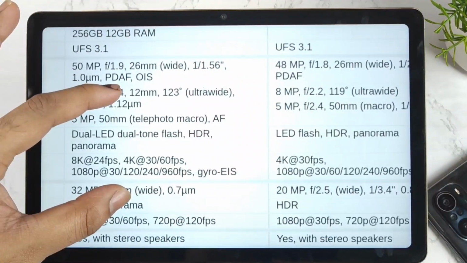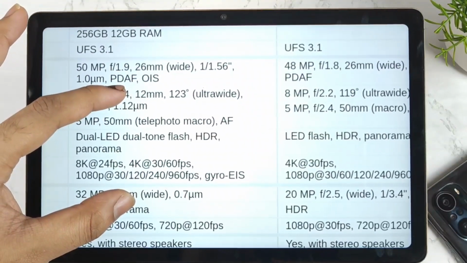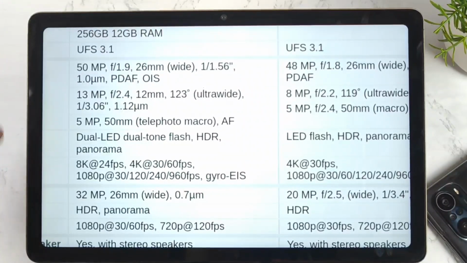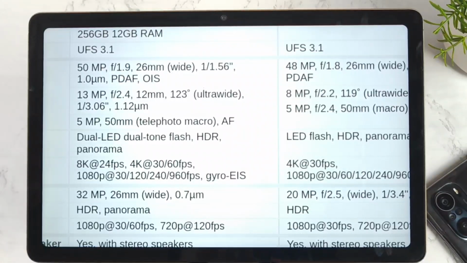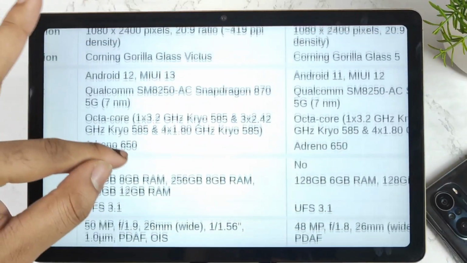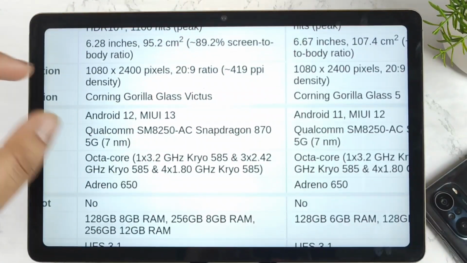So this is a quick comparison, friends, of the specifications of both phones. A few things like the camera are slightly better in the 12X device. The screen is slightly smaller but with a bigger battery. I mean the same kind of battery only, but faster charging is also supported. So if you want a small screen with a powerful Snapdragon 870, this is the only option you have right now in the market. That's it, friends.